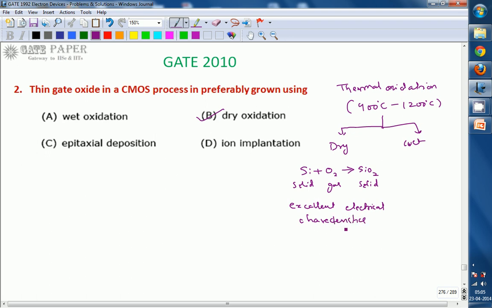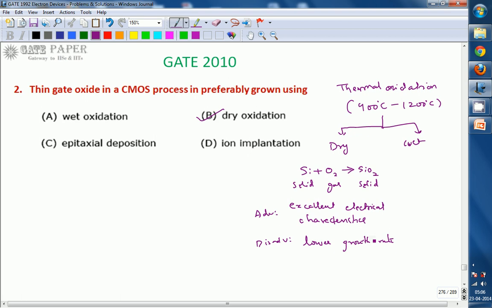But the disadvantage is a lower growth rate. The growth rate is small, so you cannot get more depth.